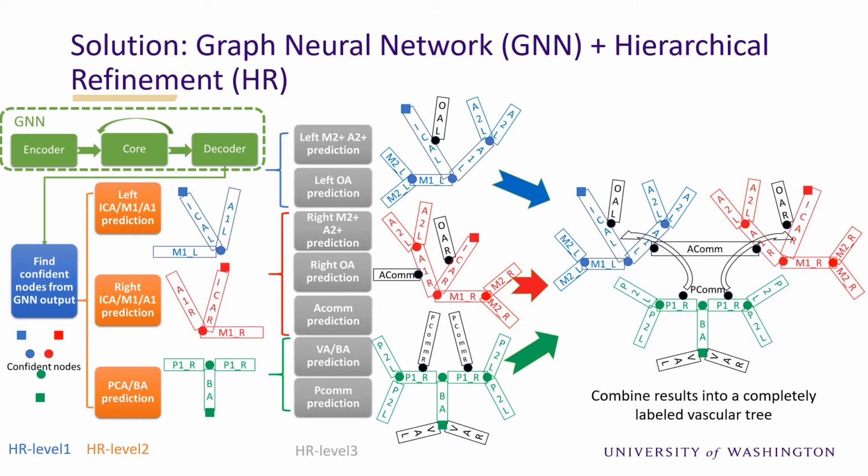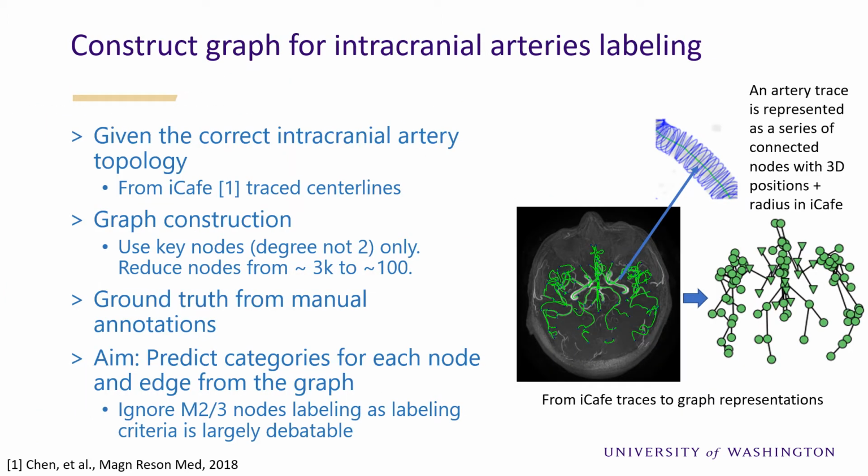To solve the intracranial artery labeling problem, we propose a new approach using a graph neural network followed by hierarchical refinement. Intracranial artery graphs are constructed from artery traces, then sent to a graph neural network to predict the node and edge categories. Then, a hierarchical refinement framework is used to correct the prediction mistakes from the graph neural network predictions using the anatomical prior knowledge while maintaining flexibility to intracranial artery variations, in a hierarchical order of 3 levels. We use MICCAI, a semi-automated artery tracing tool, to acquire artery traces from TOF MRA.